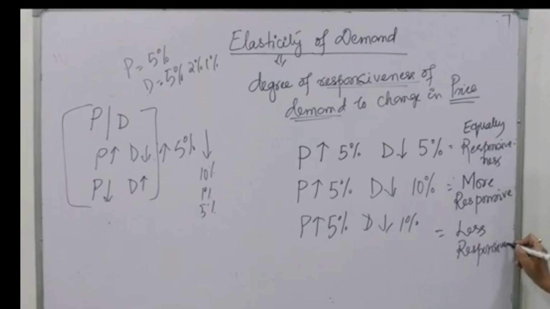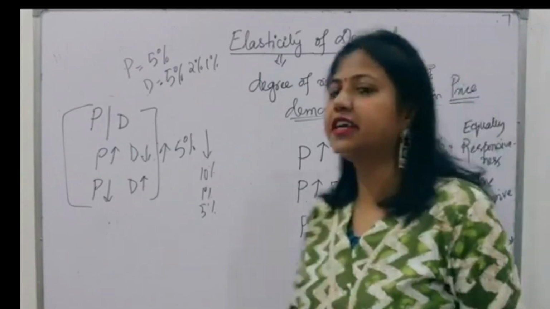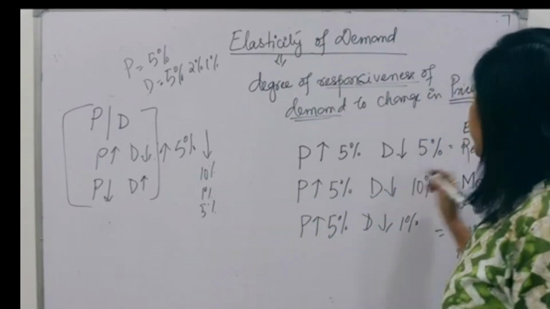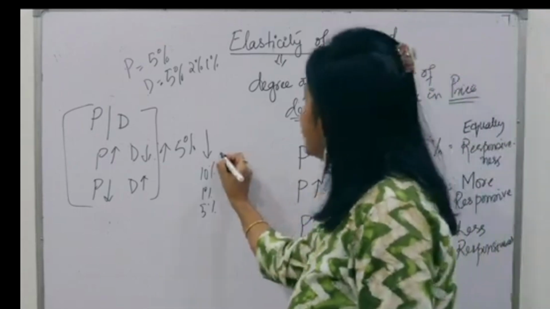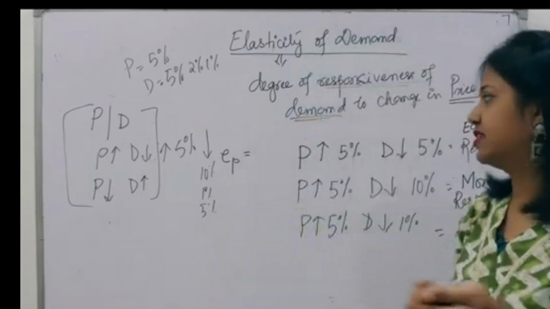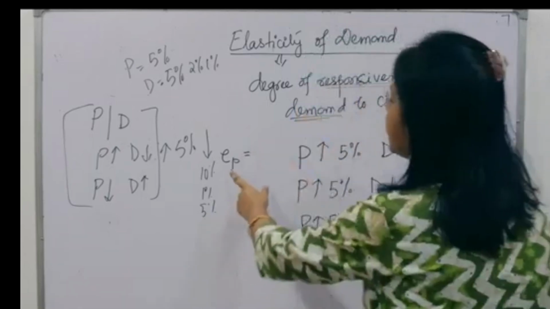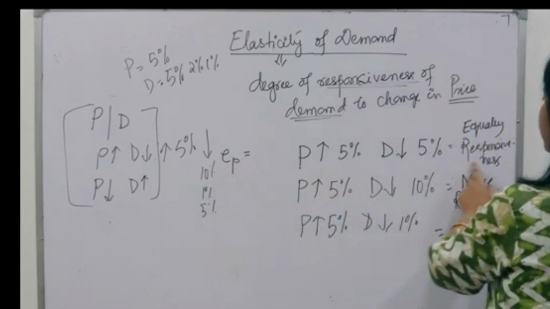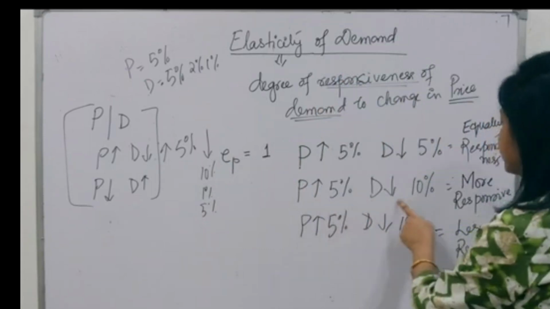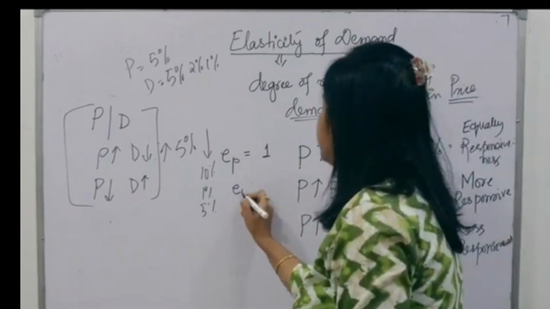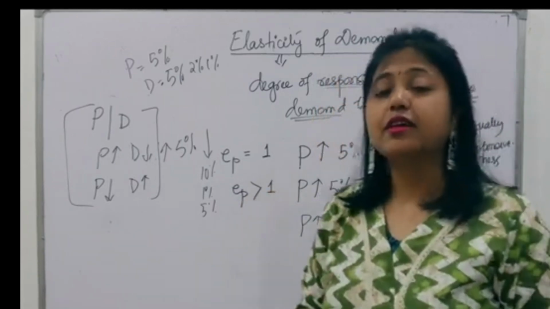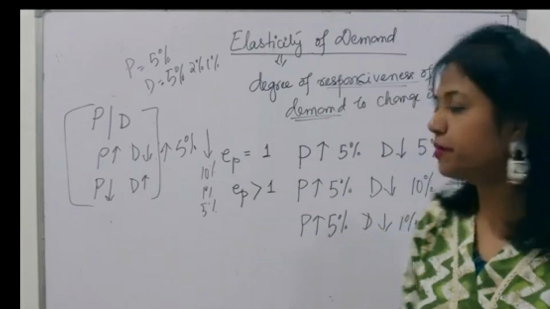Okay friends, so I can say that elasticity can be more responsive, can be equally responsive, or can be less responsive. If it is equally responsive, I can represent it as EP. This is called price elasticity. EP means price elasticity, means how demand is responding to the price. If it is equal, I will say EP is equal to 1. But if price elasticity is more responsive, then I will say EP is greater than 1. Here the proportional change in demand is more as compared to proportional change in price.